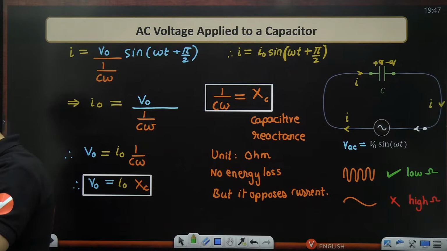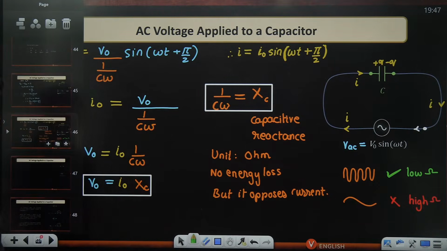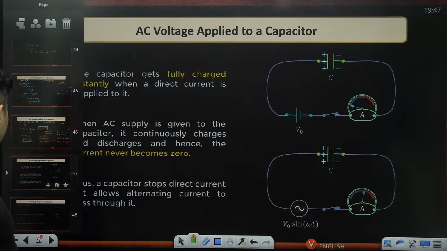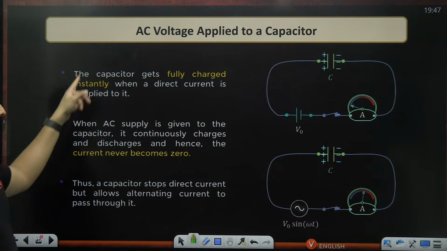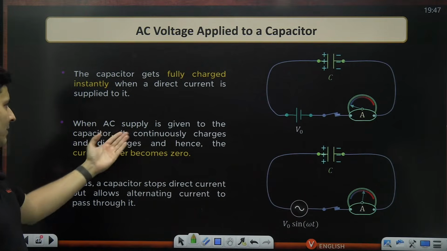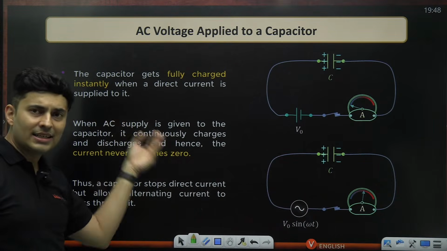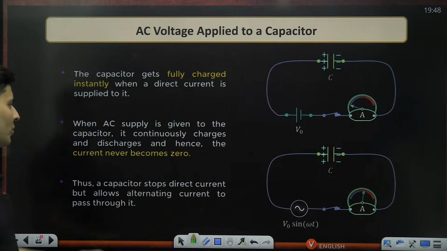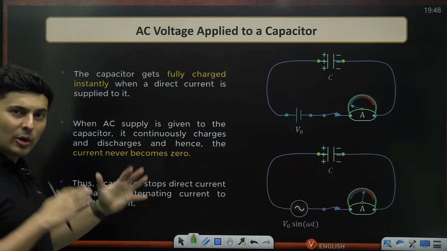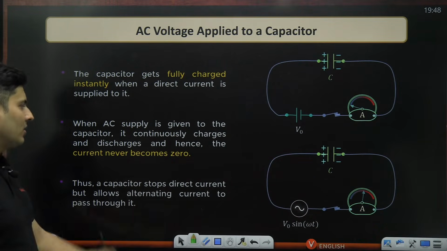Okay, perfect. So, my dear students, the same thing is there over here also in theory. When an AC supply is given to the capacitor, it continuously gets charged and discharged. So the current truly never becomes zero constantly, and the charge also never stays.